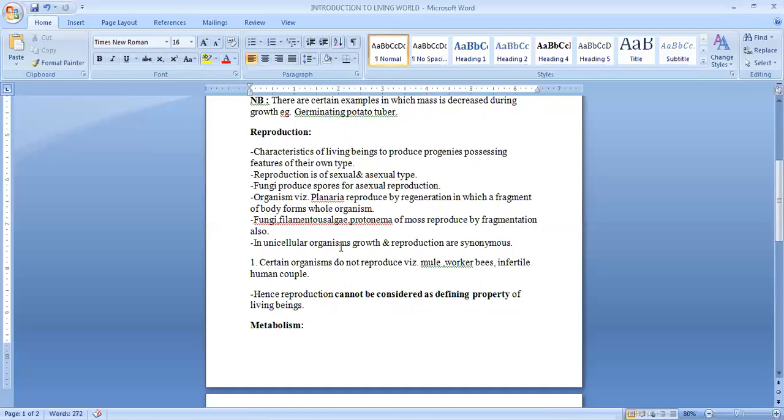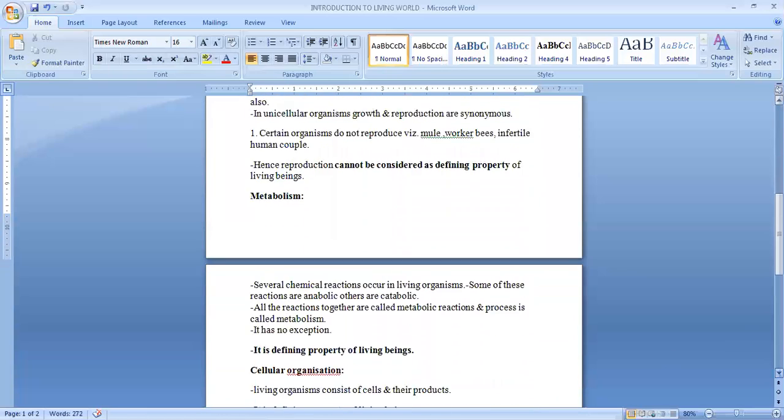But in unicellular organisms, what happens? Growth and reproduction are synonymous. Now, there are certain organisms which do not reproduce but are living, like worker bees and infertile human beings. So, reproduction is not a defining property of a living being.